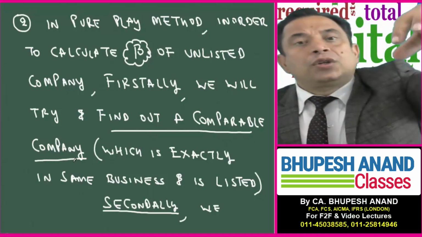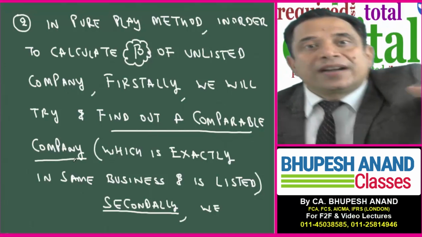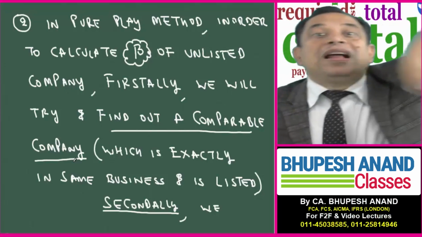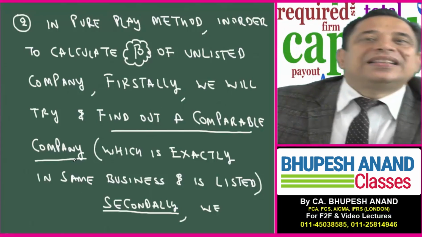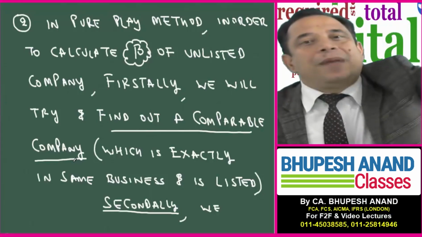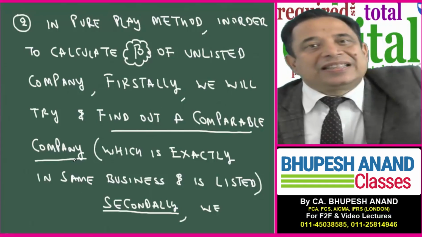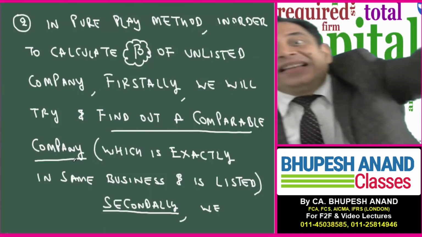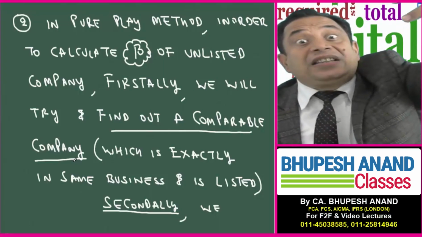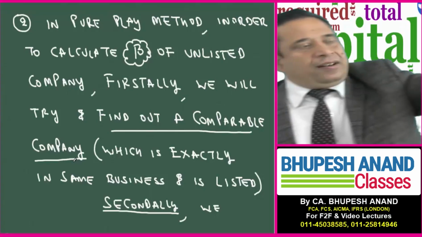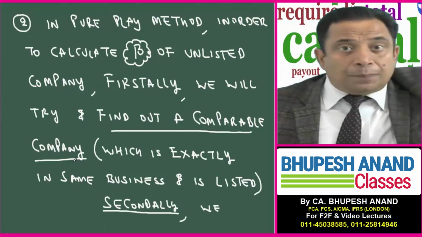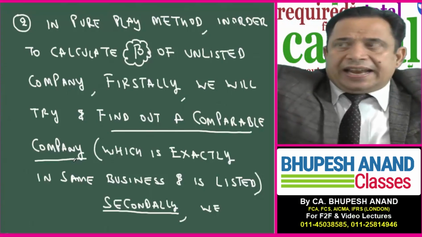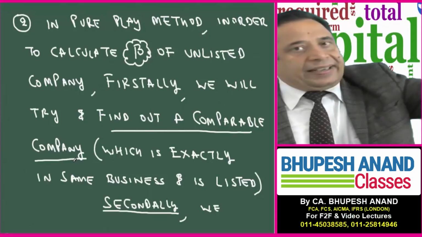Supposedly I want to find out the intelligence of a class 8 student, then I should find another class 8 student in the same scenario, the same family background, the same locality, the same school. Then only I can compare. If an 8th student is not available, and I have a 10th student, then I compare the 10th class student's intelligence.